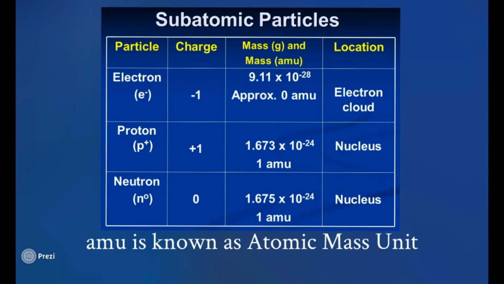What's interesting is that we can't actually find the mass of each one of these directly, but if you take a look at the top number in the mass column, that's how much it is in grams. You might think that's a lot, but negative 28 is in scientific notation, which means you move that decimal 28 times to the left.